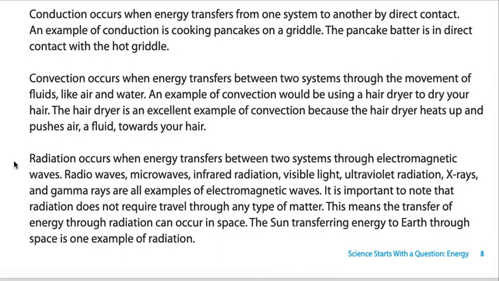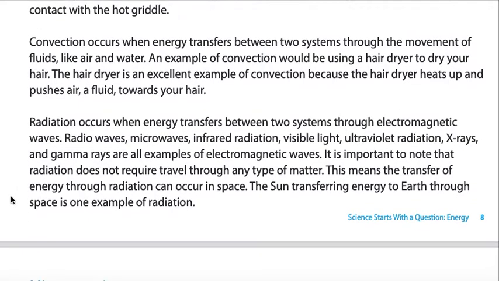Radiation occurs when energy transfers between 2 systems through electromagnetic waves. Radio waves, microwaves, infrared radiation, visible light, ultraviolet radiation, X-rays, and gamma rays are all examples of electromagnetic waves. It is important to note that radiation does not require travel through any type of matter. This means that the transfer of the energy through radiation can occur in space. The sun transferring energy to the Earth through space is one example of radiation.